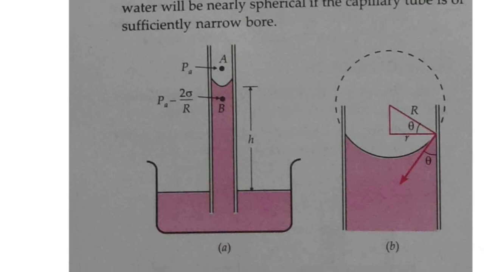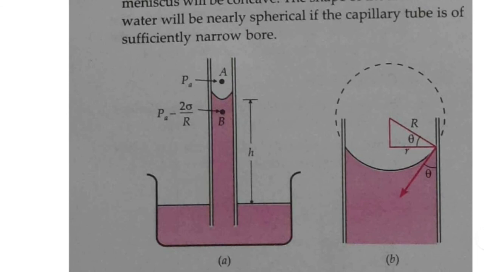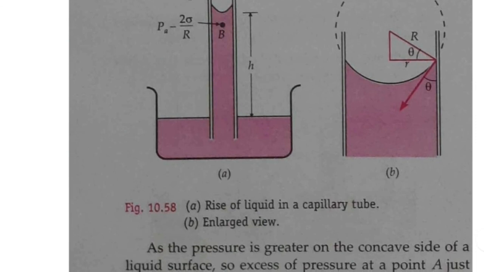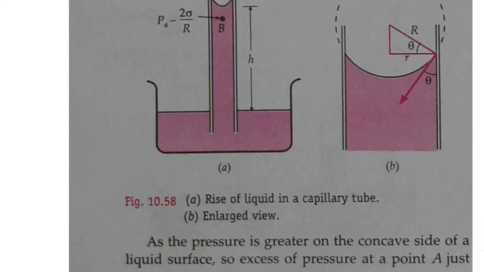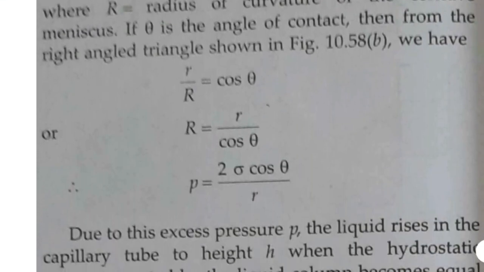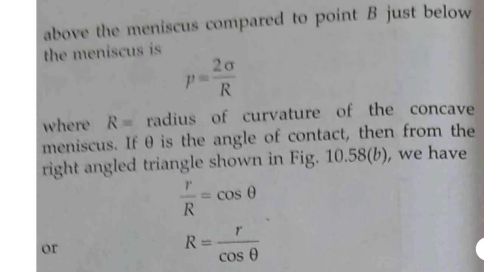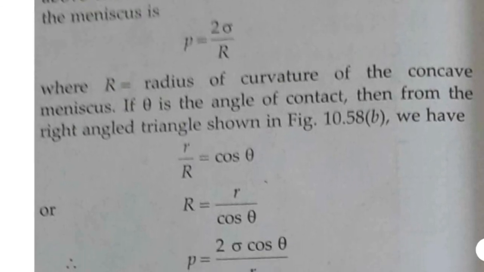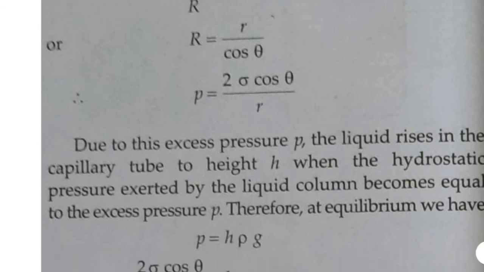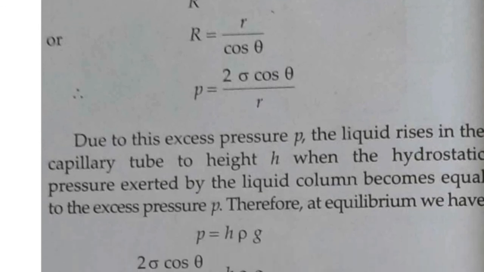From the figure we can write cos theta equal to small letter r by capital letter R, and capital letter R will be equal to r by cos theta. So we can write the expression for excess pressure as 2S divided by r by cos theta, or 2S cos theta by r. That is the expression for excess pressure on the upper surface of the meniscus.